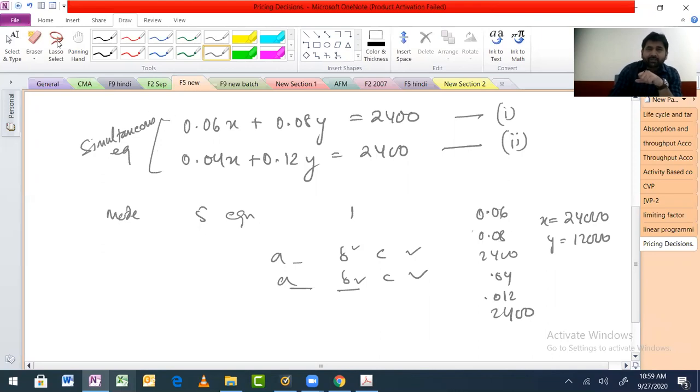Now see, this is what we are talking about. Whatever department this was, mixing, shaping, whatever, what will happen if I add one more hour here? So now you have to type the whole thing again. This will be 0.06, 0.08. Here you do 2401 and then continue with the same thing, press equal to, and see what answers you are getting.